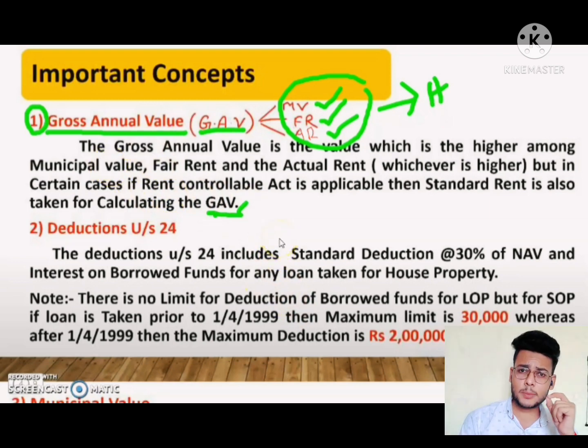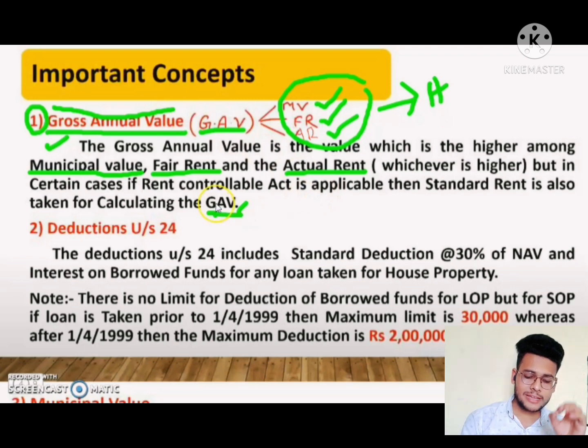Okay. Suppose MRV, that is municipal rental value, is 1 lakh rupees, and next, fair rental value is 50,000 rupees, and third one, actual rental value, is 30,000 rupees. So among these three, which is the highest? 1 lakh is highest. So the 1 lakh rupees, which is higher, we have to consider as the gross annual value. Clear? So the process is municipal rental value, fair rental value, actual rental value. Among these three, we have to consider the higher value, and then we will get the gross annual value.